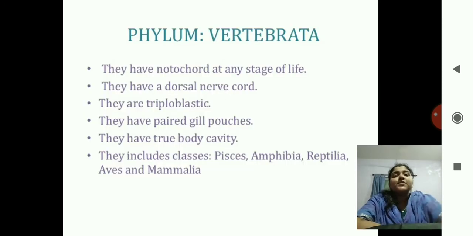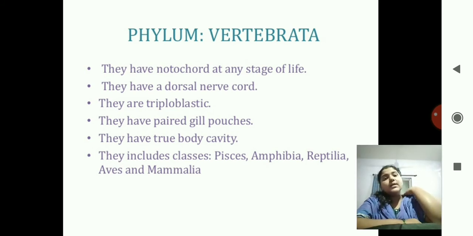Okay, next phylum is of vertebrata, that is they consist of a vertebral column. They can have notochord at any stage. There is a dorsal nerve cord. Dorsal means at the upper level, or where the nervous system is present, the side is known as dorsal side. So at the back, we have the nervous system. So this is our dorsal side, and in front we have all the organs.